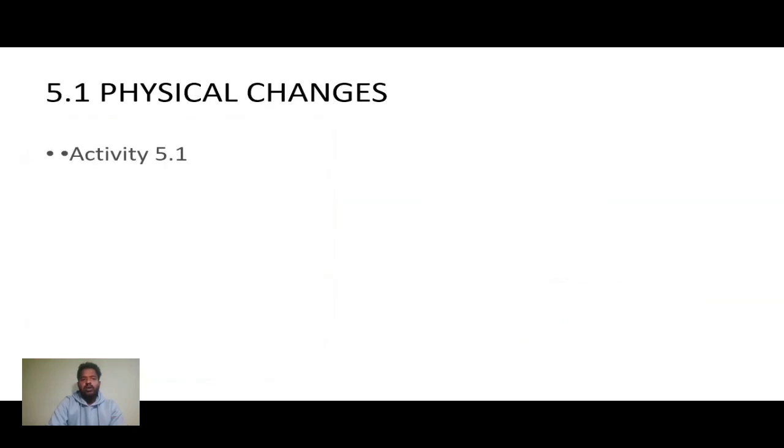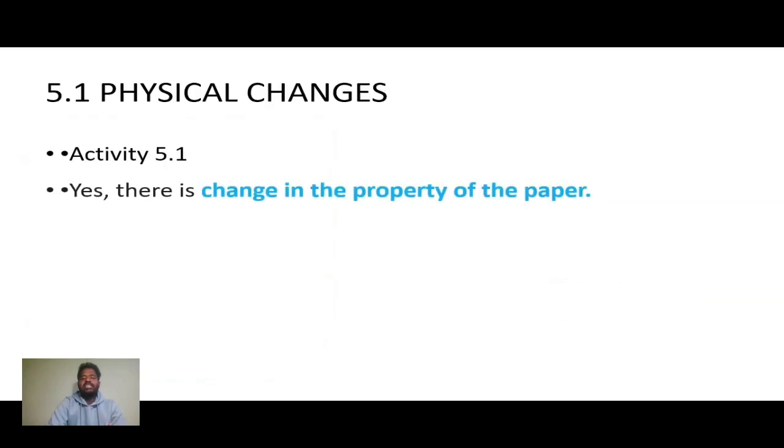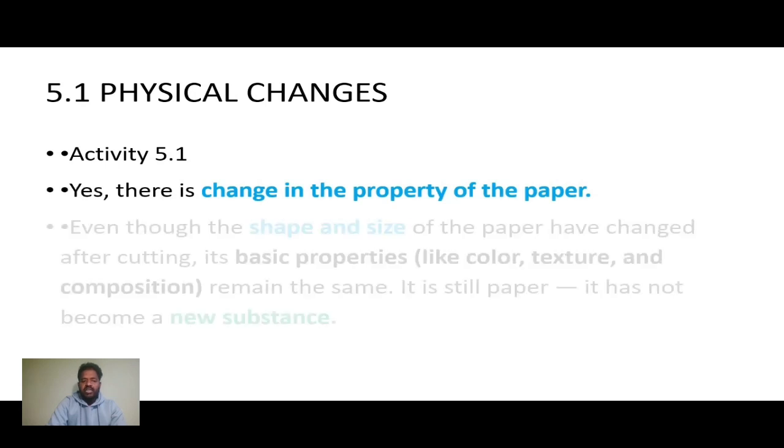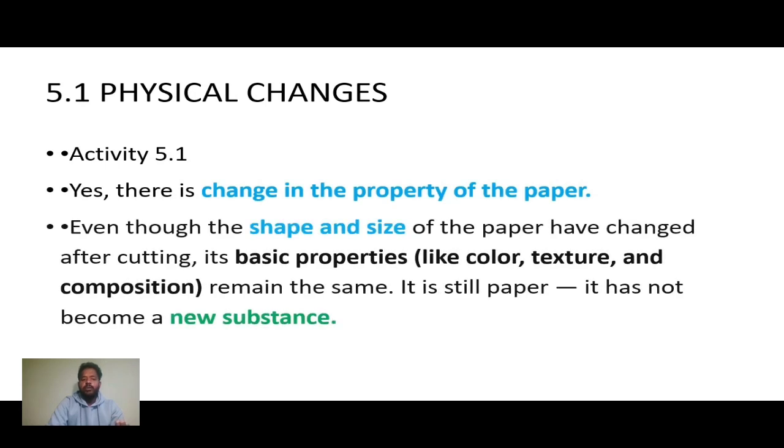So what is the conclusion of this activity? There is a change of property of the paper. Even though the shape and size of the paper have changed after cutting, its basic properties like color, texture, and composition remain the same. So it's still paper. It has not become a new substance. It is paper itself. Since the shape or size changes, that does not mean it is a new substance. Okay, so it is the same substance.